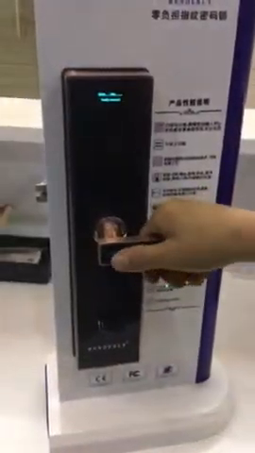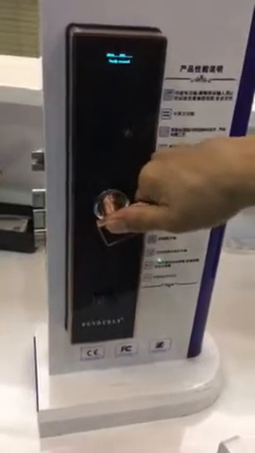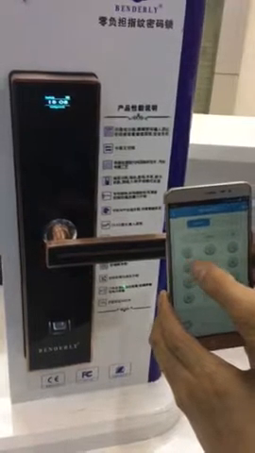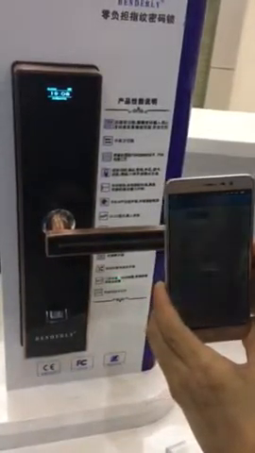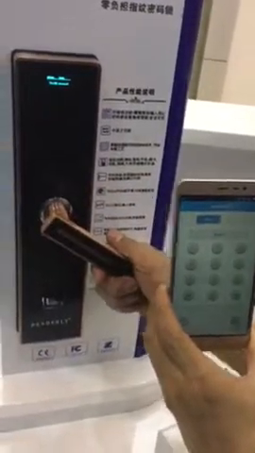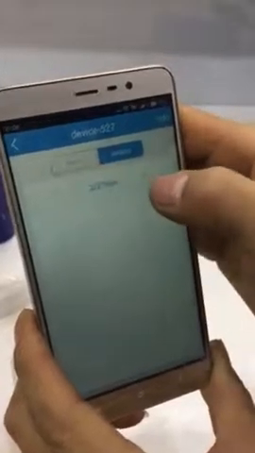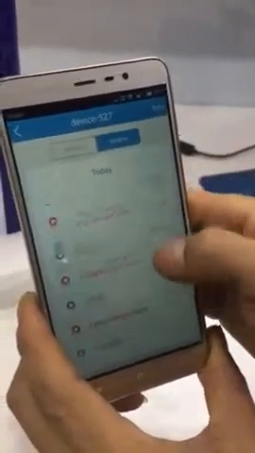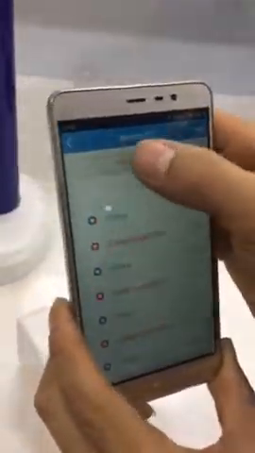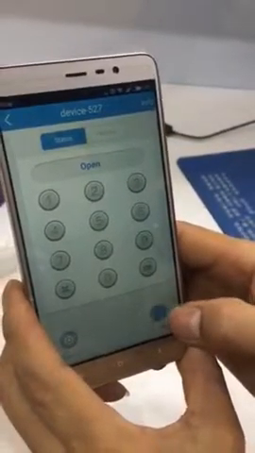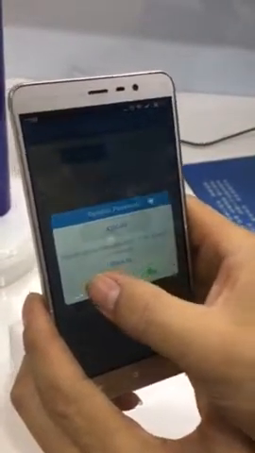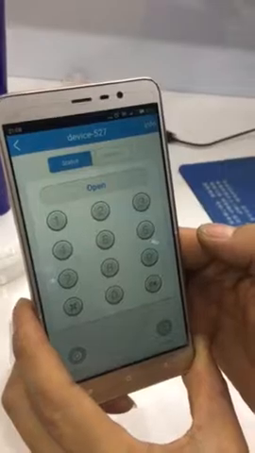And then you can see the lock verified successfully, and you can open the lock now. And one more thing, you can try it one more time. Okay, already open. And here we can check the record, the history of the open door records of just now what we opened. You can see close, open, close, open. And the last point, we can share the one-time password to your QQ and WeChat if you have.